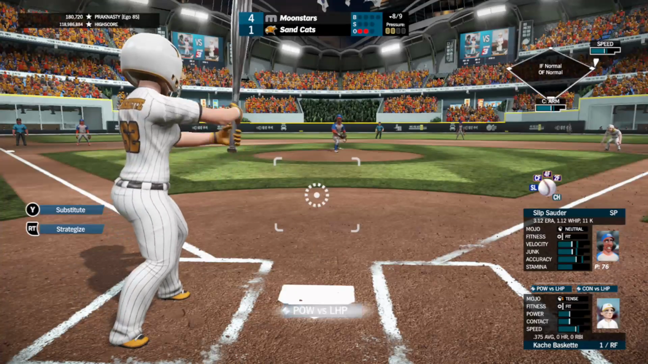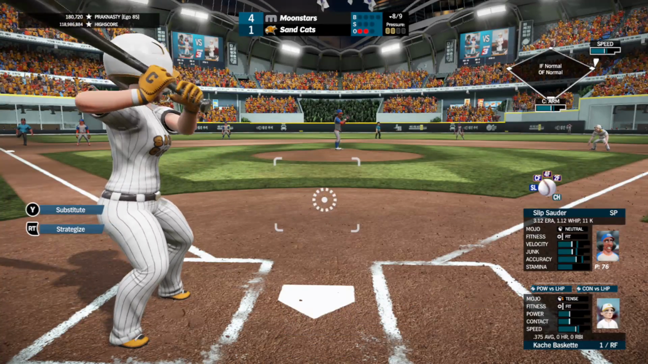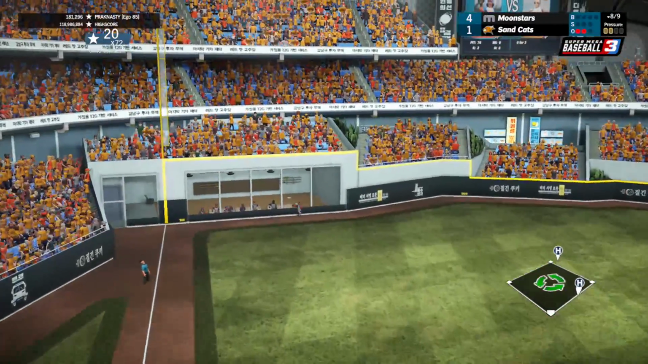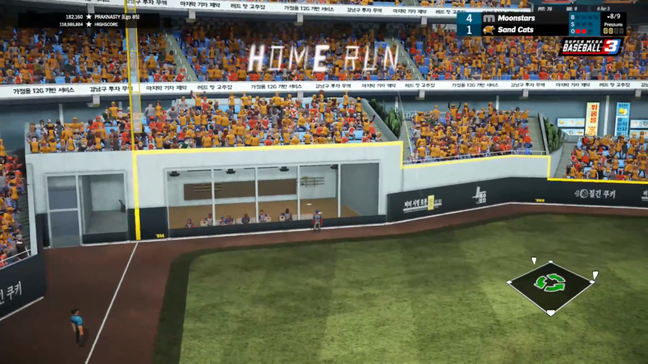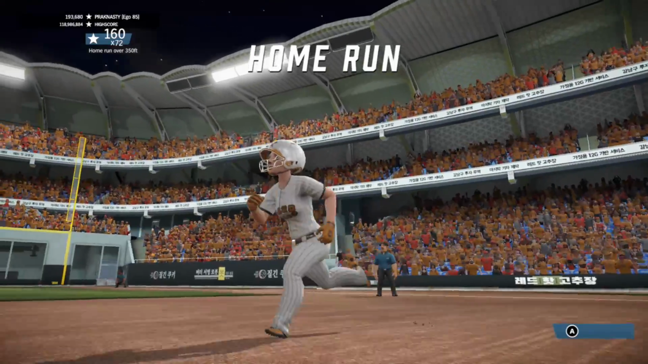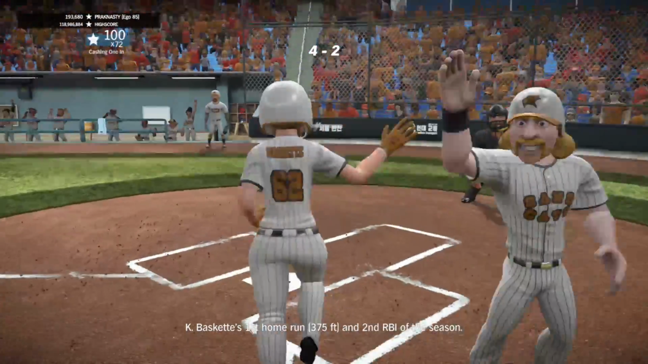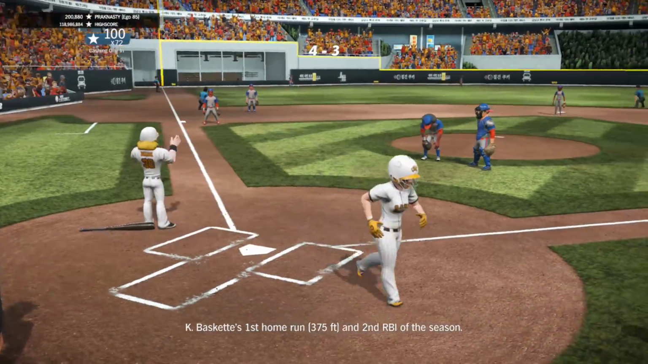Brings up Basket, 0 for 3 day for her so far. She's now tense. Changeup hangs and hit pretty well deep left center field. That's the high wall. It's gone! First homer of the year for Cash Basket, and the Sandcats are back within a run on the 2-run homer. It's 4-3, and she's back to neutral.